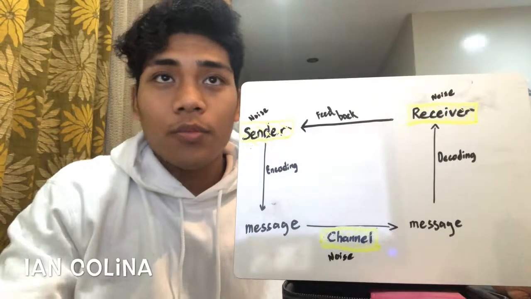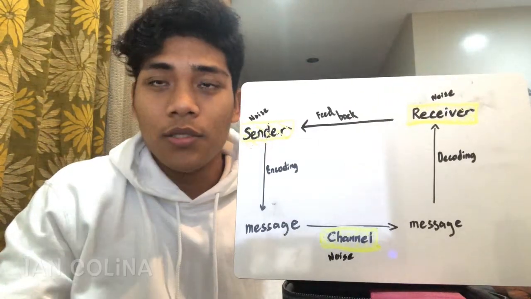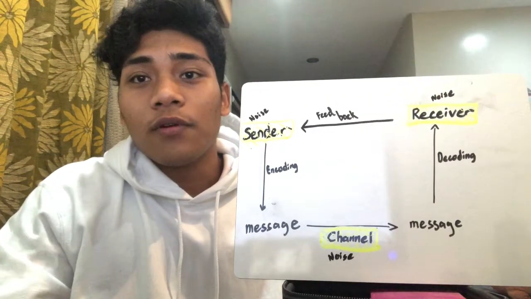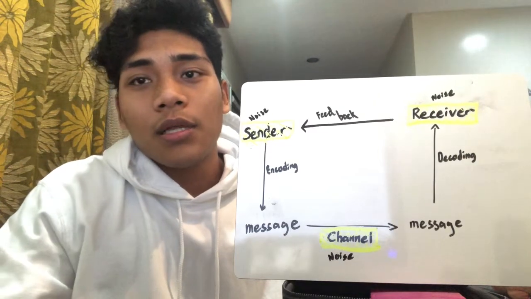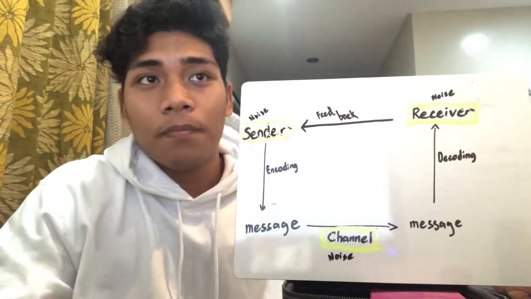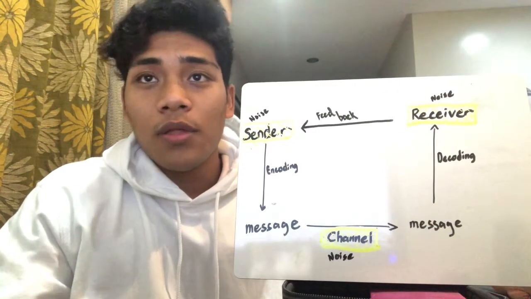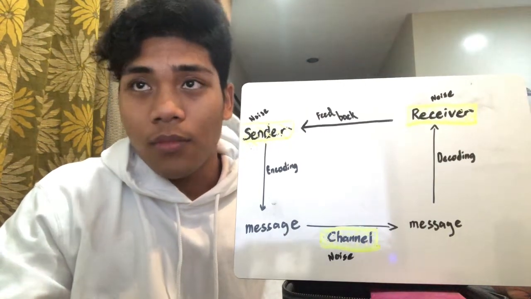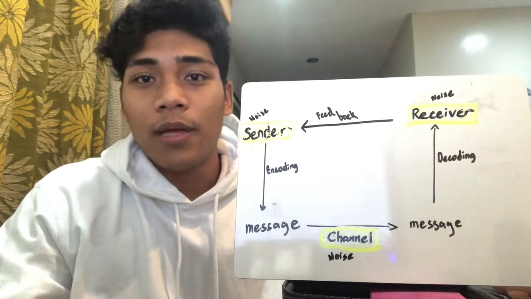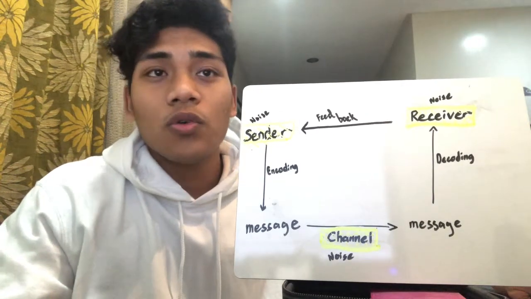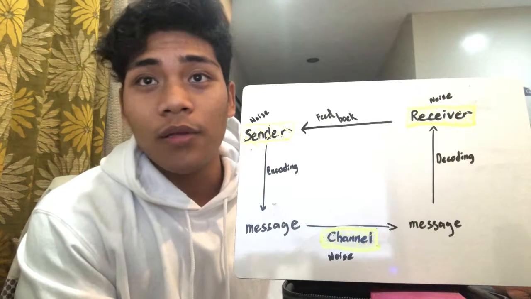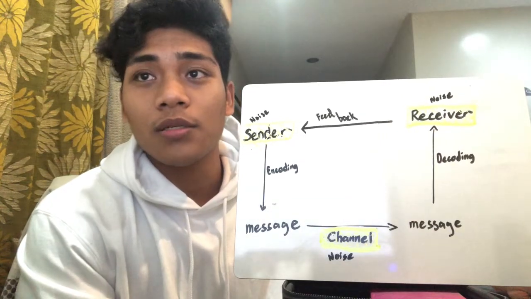In my communication model, the sender is the encoder of the message. It is sent to the receiver. The message is sent using a channel. After the receiver successfully receives the message, he will then decode it and react. This is called feedback. I drew noise at the sender and the receiver because I believe that in the communication process,